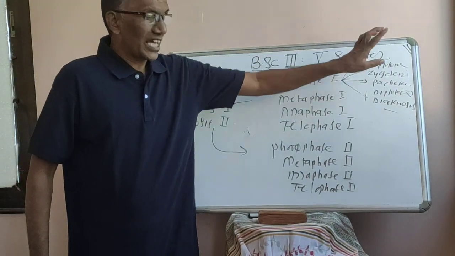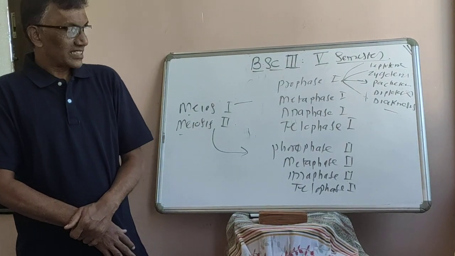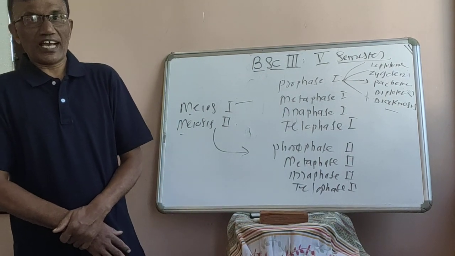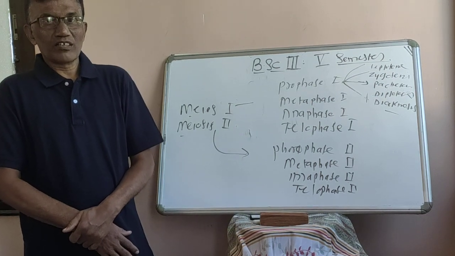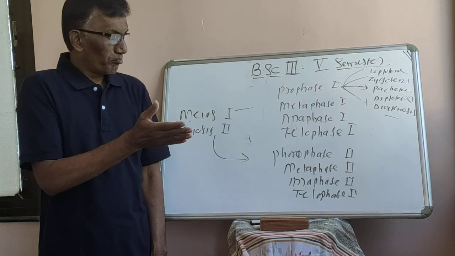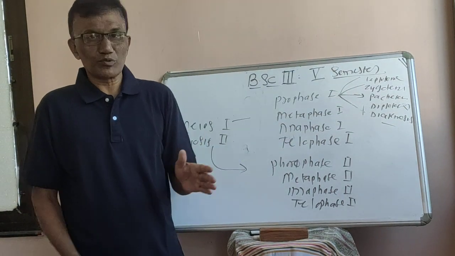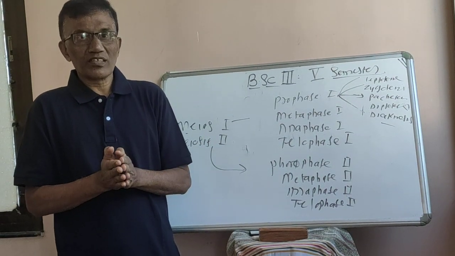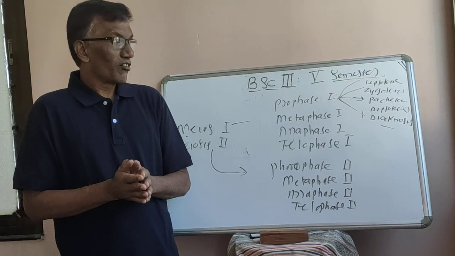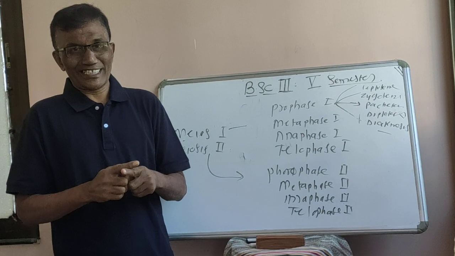So in zygotene, the chromosomes become tetrad in condition. Chromosomes become tetrad in condition means each homologous chromosome has two chromatids which split longitudinally, both maternal side chromosomes and paternal side chromosomes, and form a tetrad condition where formation of chiasmata takes place.